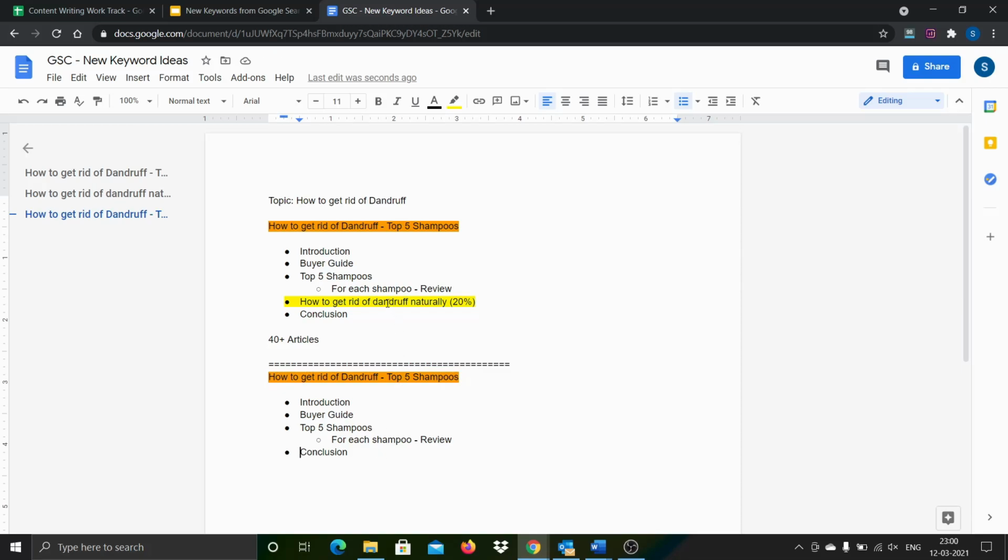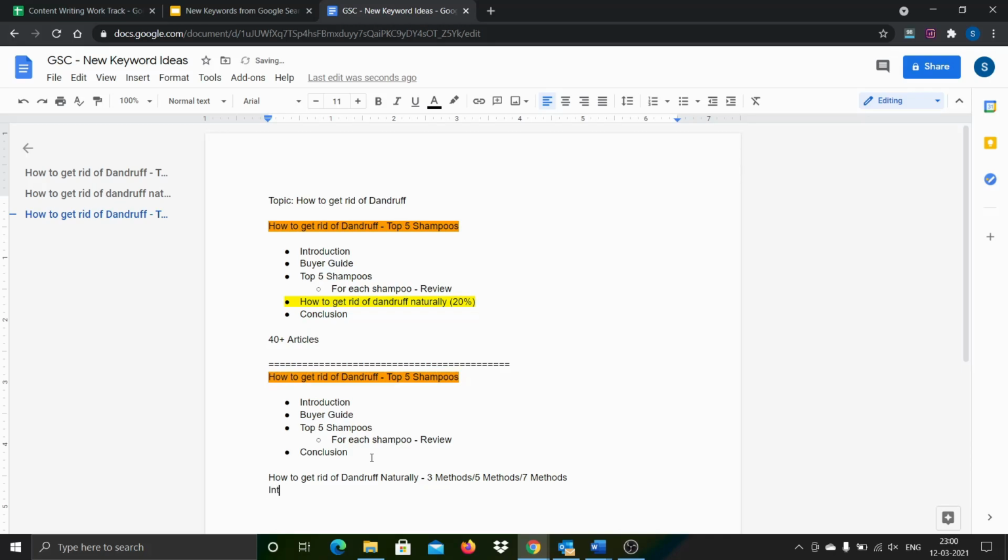So the subsection that was earlier there related to natural remedies, I deleted it completely from the existing article. Then I created a new article, how to get rid of some XXXX. In this case, let's say dandruff. Dandruff naturally, 3 methods. In some cases, probably 5 methods or maybe 7 methods, depending on the topic. I went ahead and created this for this section.